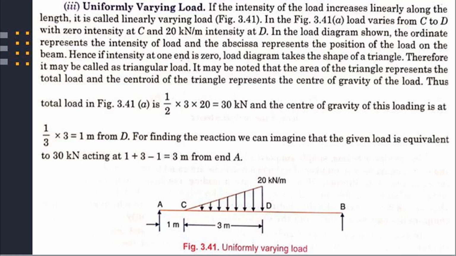Thus, total load in this figure is the area of the triangle, which is 1/2 base into height, equal to 1/2 into base of triangle 3 meter and height of triangle 20. Therefore, total load is equal to 30 kilonewton and the center of gravity of this loading is at 1/3 multiplied by base of triangle, that is 1 meter from point D. For finding the reactions, we can imagine that the given load is equivalent to 30 kilonewton acting at 1 plus 3 minus 1, that is 3 meter from the end A.